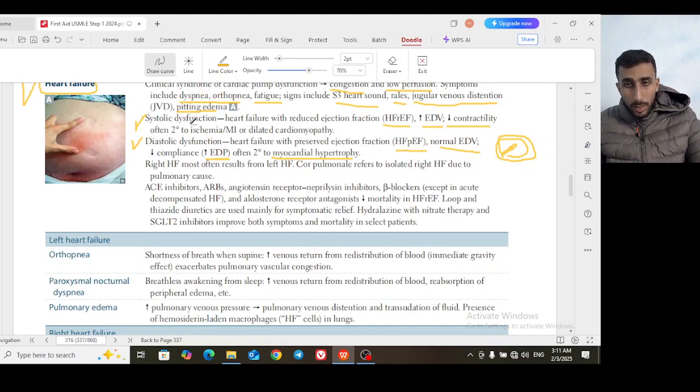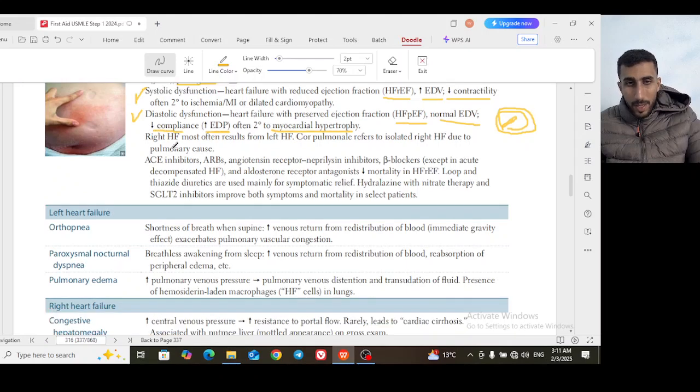So in systolic dysfunction the volume will increase, while in diastolic dysfunction the pressure will increase and the compliance will decrease. Of course, there is hypertrophy, so there is not enough room. This means that compliance will decrease. Right heart failure most often results from left heart failure.